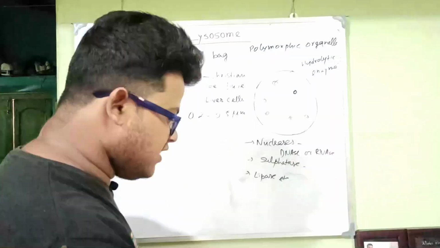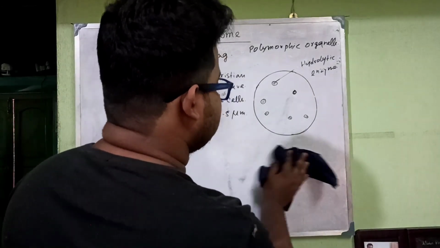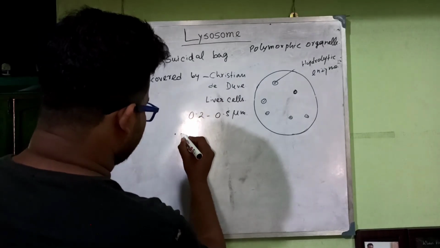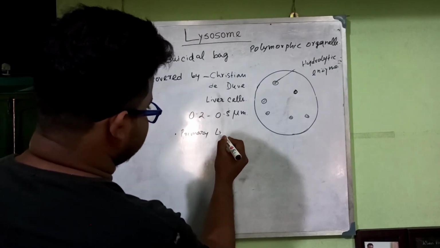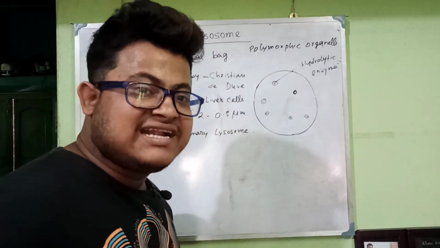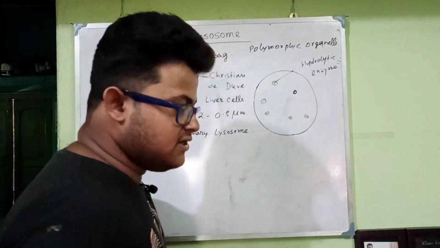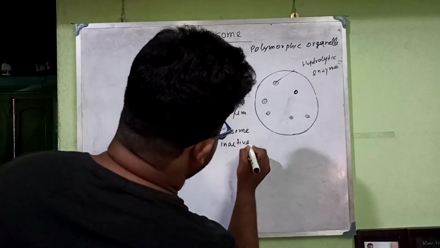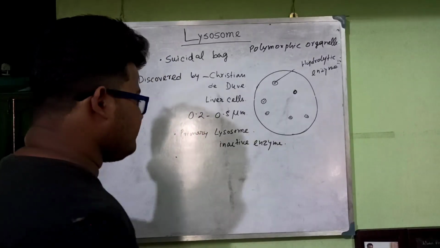The first one is, I have to erase the board at first. Number 1 is the primary lysosome, which is inactive in nature. It contains the enzyme but it is inactive.